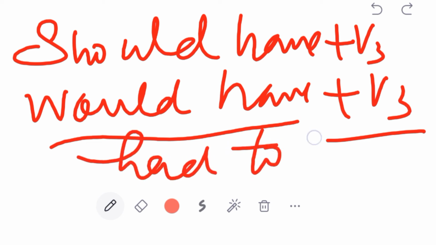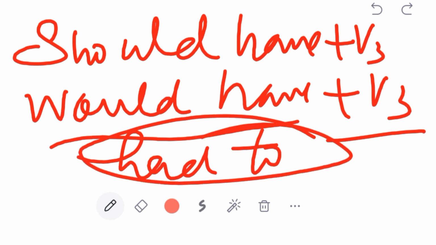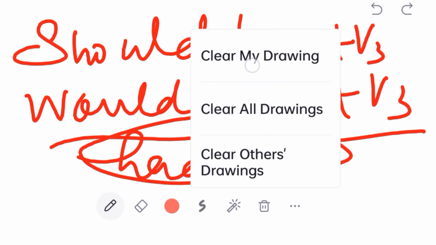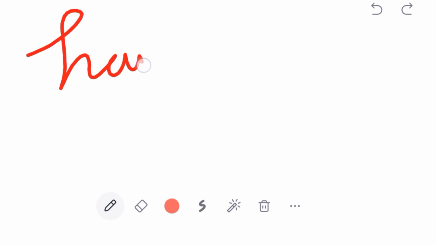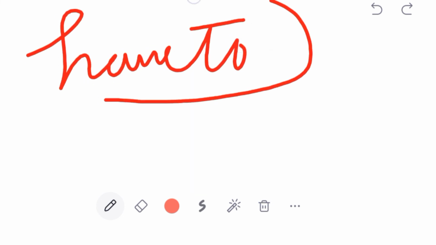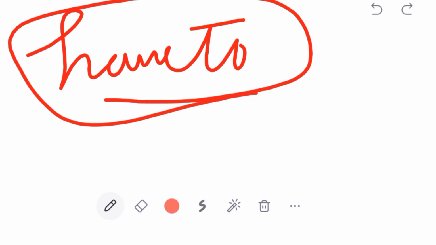We also use had to in some other ways. I had to. Like in the past tense, we say that I had to do that. That means something was obligatory to be done in the past. So for expressing that, you can use had to. And if something is obligatory in the present, you can use have to also. I have to go now. That means I can't stop here now. I have to go now. Okay, you have to go now.